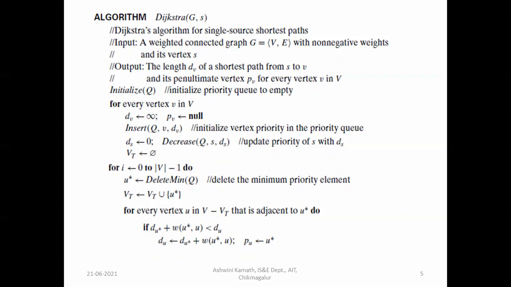And if we consider intermediate vertex as 3, then 9 plus 11, it was 20. So 20 is lesser than 22. So 20 will be updated here for vertex 4. Okay, so this will be done for each and every vertex.